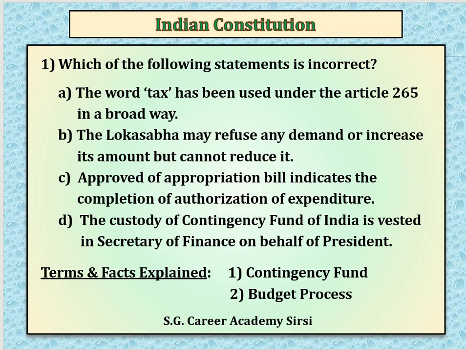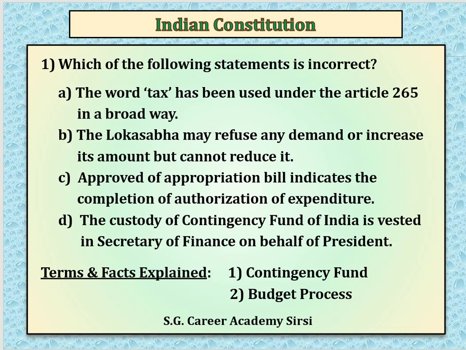Second thing, the Lok Sabha may refuse any demand or increase its amount but cannot reduce it. Actually, that is the answer. B is the answer. Here, some mistake has happened. The Lok Sabha may refuse any demand is correct. It can reduce the demand also, but it cannot increase it.